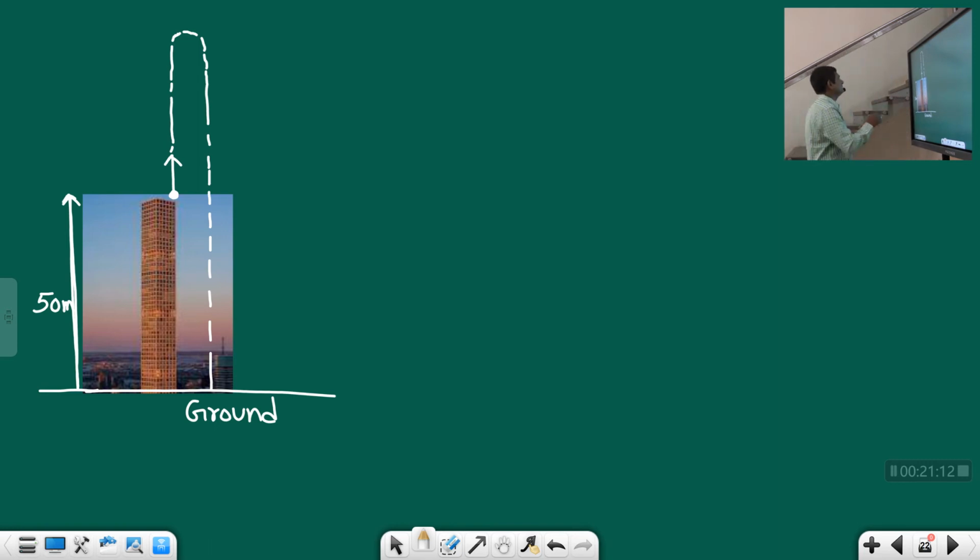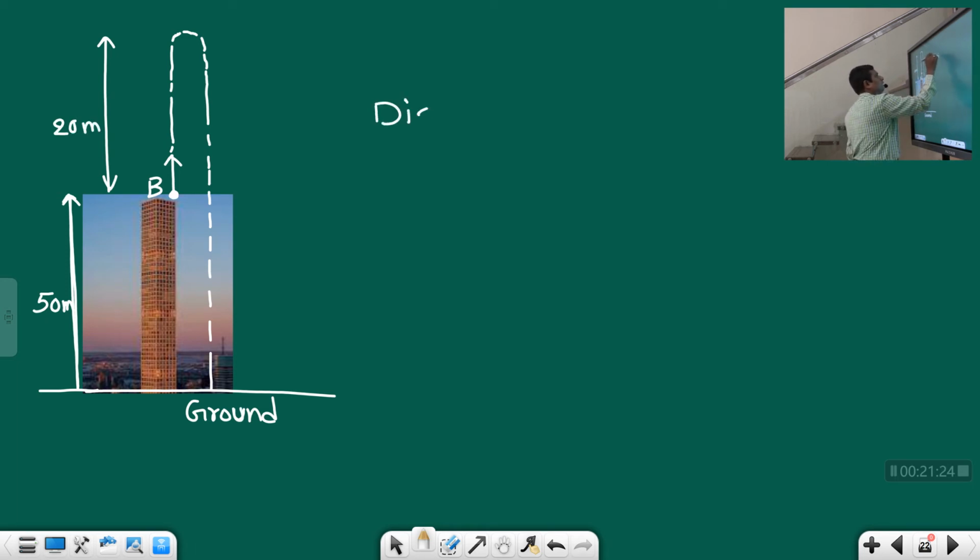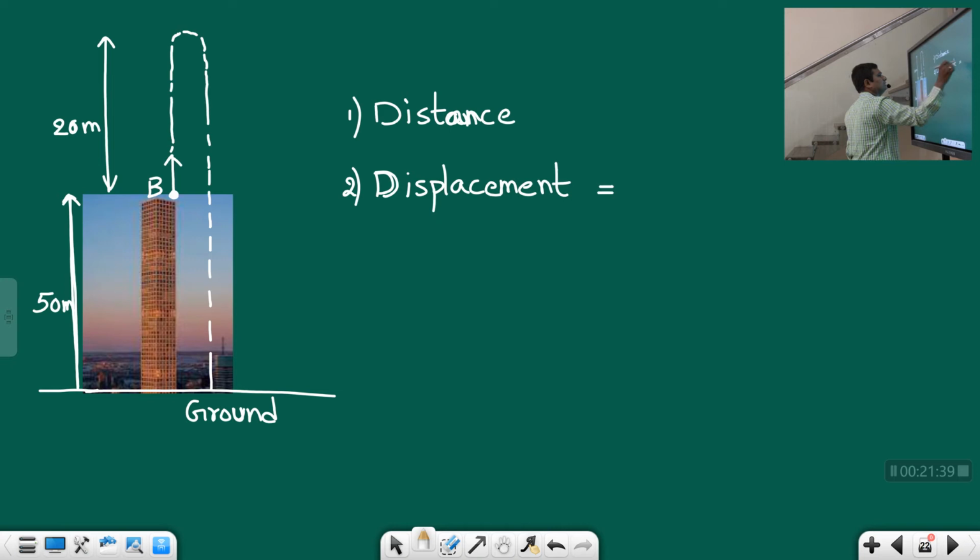Suppose let us say this is the ball, and let's say this distance is 20 meters. Now here you will be asked to find out what is the distance covered and what is the displacement covered by the ball. This is very, very important, because in the equations of kinematics we should use the displacement. This value only we should substitute. We should not substitute the distance.